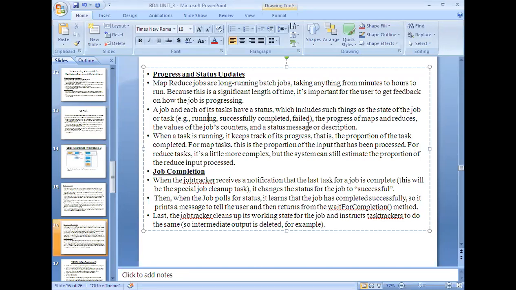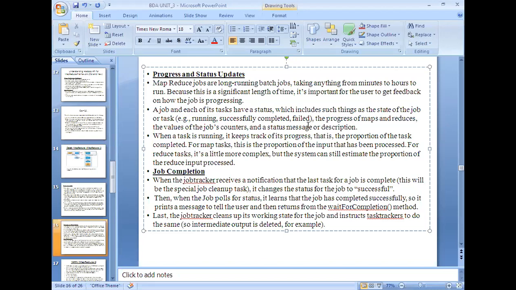When a task is running, it keeps track of its progress, that is, the portion of the task completed. For map tasks, this is the portion of the input that has been processed. For reduce tasks, it is a little more complex, but the system can still estimate the proportion of the reduce input processed. So at any given point of time, if you want to know the status, it is possible to know the status of your application.